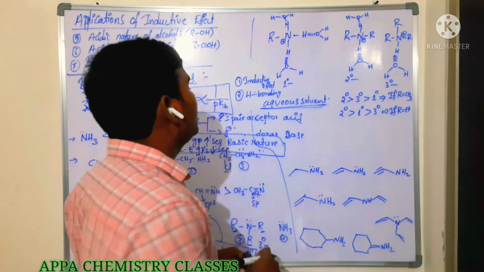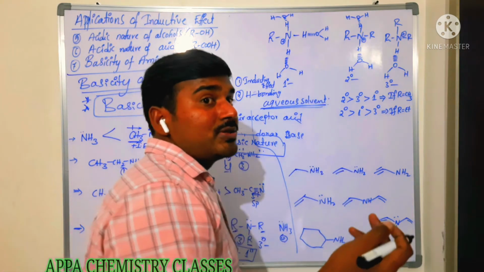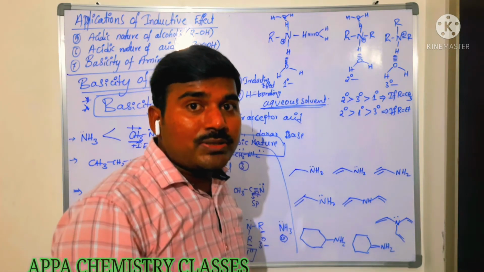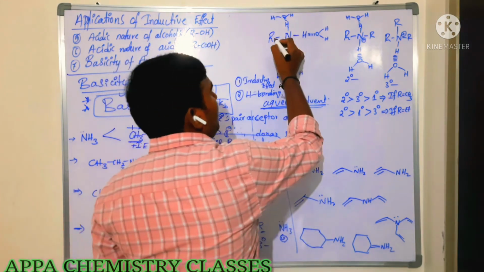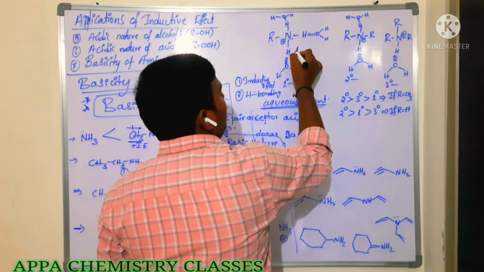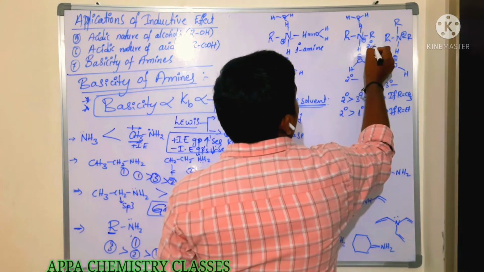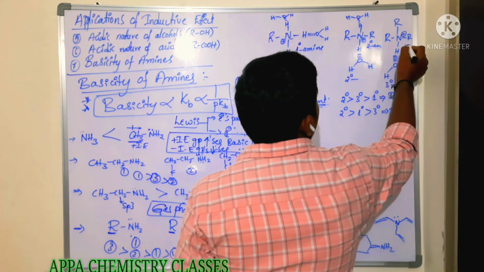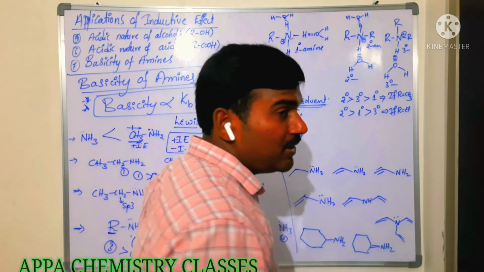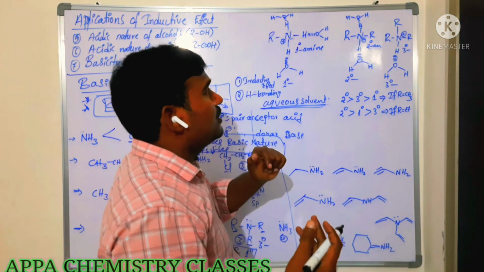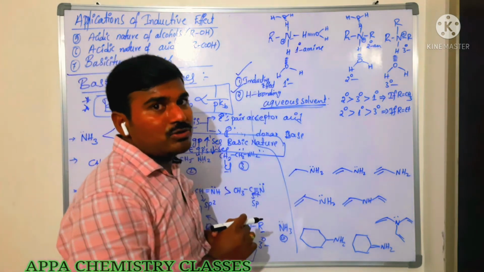Now coming to aqueous conditions, in the presence of solvent. In the presence of solvent, the amine containing hydrogens as well as the lone pair of electrons will be involved in hydrogen bonding. Now you see here, it is a primary amine because this nitrogen is bonded with only one alkyl group. With two alkyl groups bonded, it is a secondary amine. With three alkyl groups bonded, it is a tertiary amine. Now among primary, secondary, tertiary, which is more basic in the gas phase? Tertiary. But in aqueous solution, what happens? Here it mainly plays two roles, that is the inductive effect as well as hydrogen bonding.